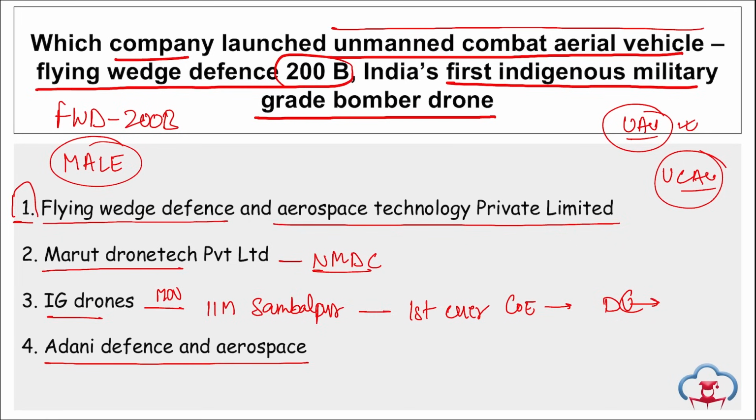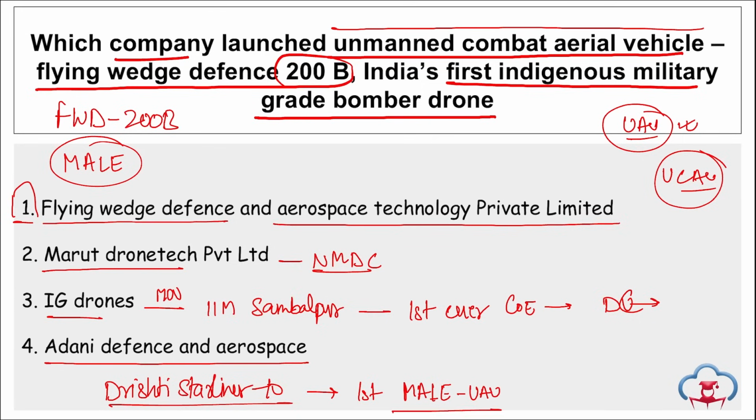Then Adani Defense and Aerospace, if we talk about them, remember recently the Indian Navy received the Drishti Starliner 10. This is also known as Elbit Hermes 900. Correct? They have received this, and this is the first male UAV, right? So this is a UAV, an unmanned aerial vehicle. This won't be used in attacking mode or for defense purposes.